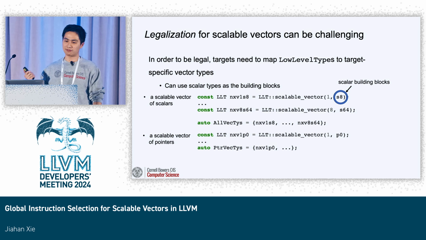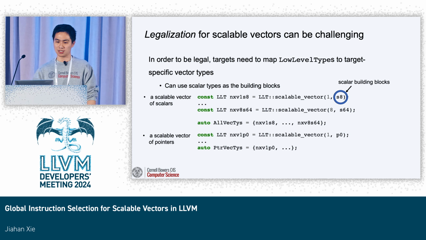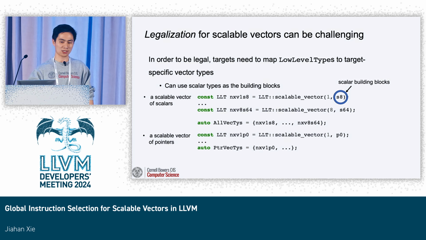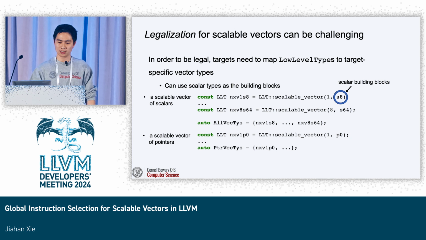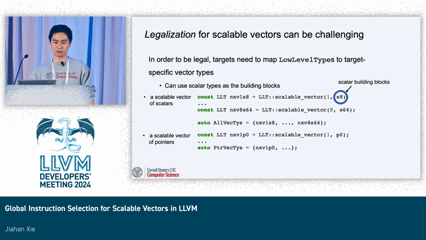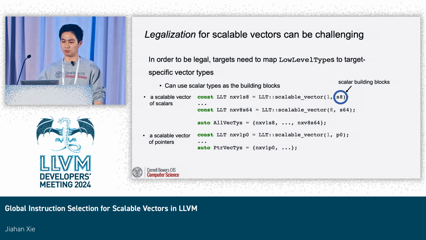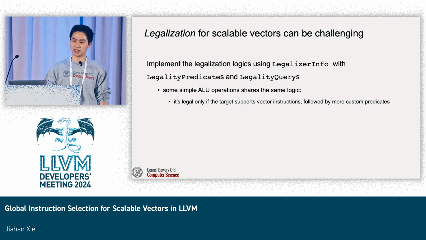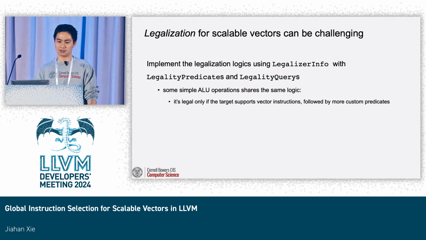And if a target wants to support their legal scalable vector types, they need to map LLT to target-specific vector types by using some scalar types as the building block. Here I show how you can construct a scalable vector of scalars. You can also construct a scalable vector of pointers or booleans, etc. And you can implement the legalization logic using legalizer info with legality predicates and legality queries.